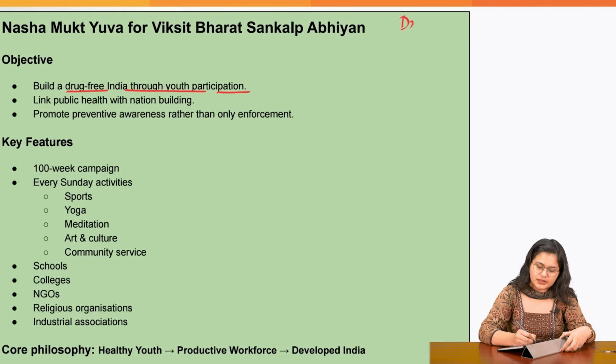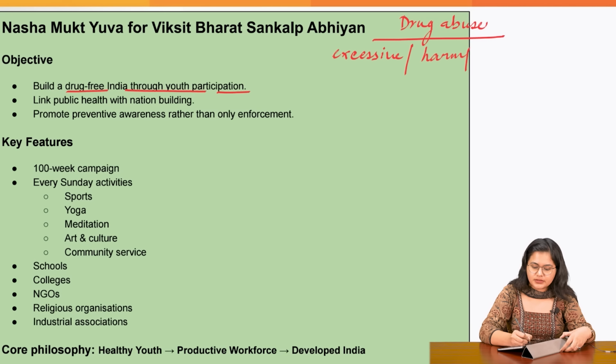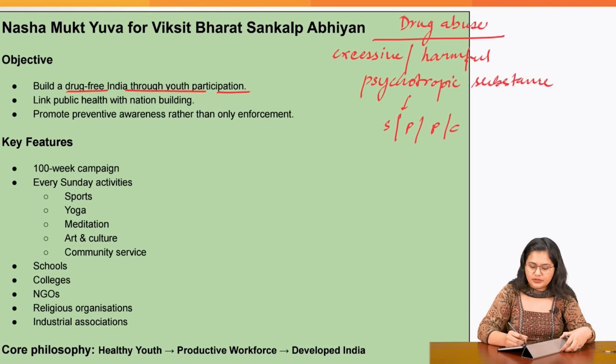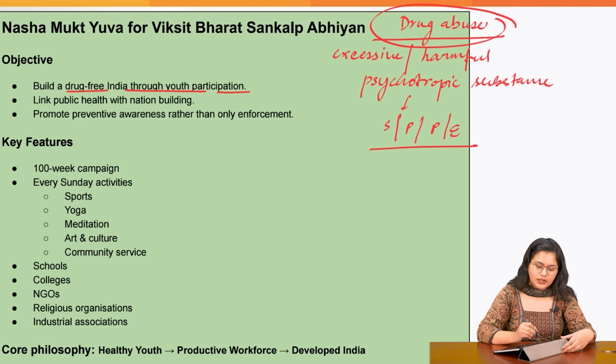Firstly, let us see what is actually drug abuse. Drug abuse is basically taking in excessive or harmful dosages of any psychotropic substance that can cause us social, physical, psychological, economic harm. This is basically what the issue of drug abuse is. Now, this is linking public health with nation building. We are focusing on preventive awareness rather than only enforcement.